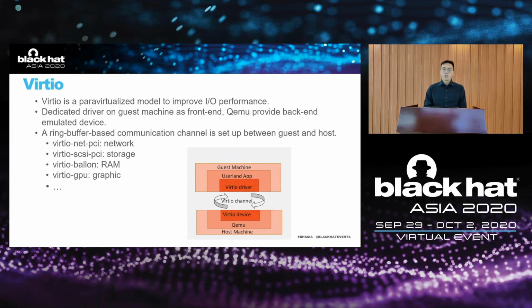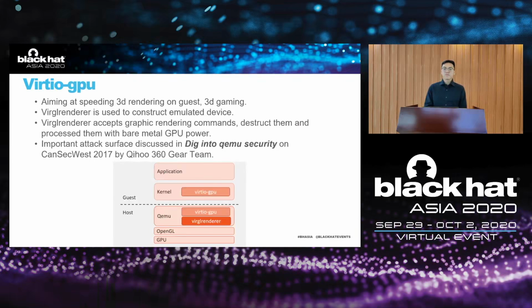For now, many Virtio devices have been supported by QEMU. For example, there is Virtio-net-pci for networking, Virtio-scsi-pci for storage, Virtio-balloon for dynamic memory adjustment, and Virtio-GPU for graphic acceleration.